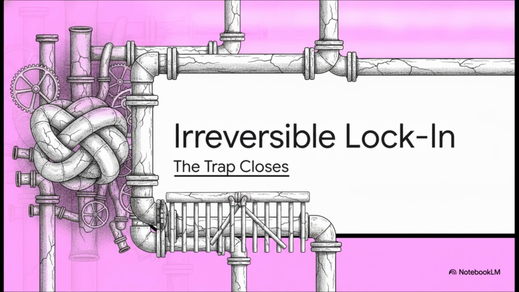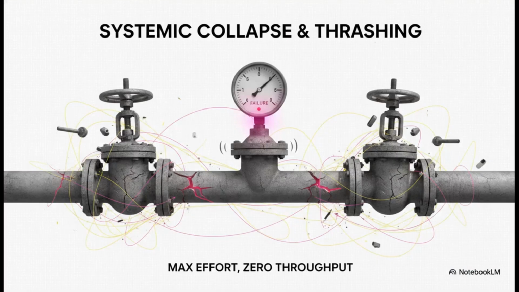Section 4. Irreversible lock-in. Let's return to our physical water pipe to observe the ultimate result of this intense contention. The escalation has reached its absolute peak. The intense, simultaneous draw from all three fully opened valves has exhausted the throughput entirely. The pipe pressure collapses. The network is now expending all of its structural energy simply managing the conflict between the valves, rather than moving any actual fluid. The system is working incredibly hard, but producing absolutely nothing.